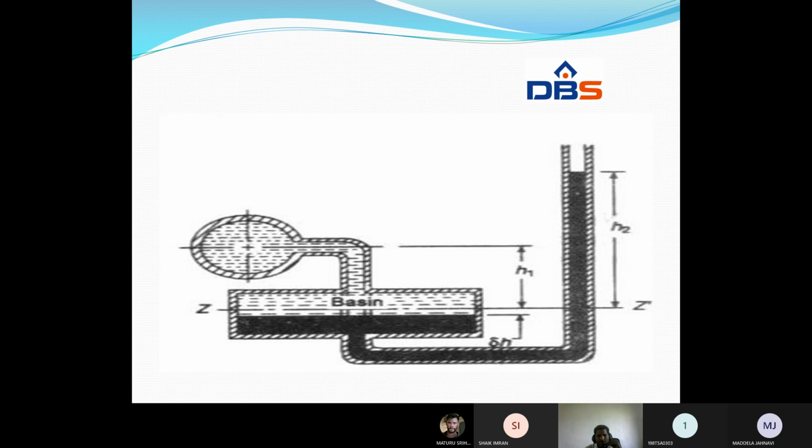Simply, a vertical tube micromanometer. If the pressure is acting, atmospheric pressure is acting on the liquid present in the right limb, it pushes up the liquid level present in the basin. So it moves upward to a slight height above the datum.